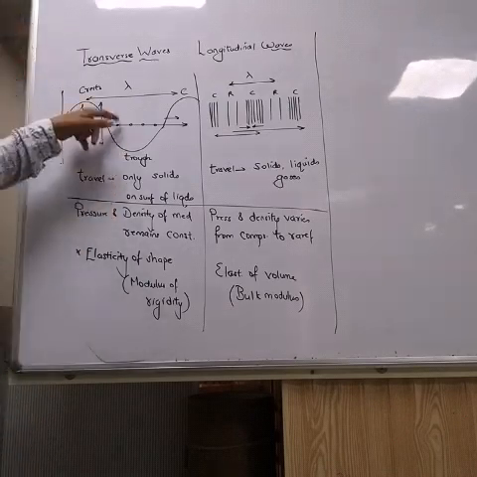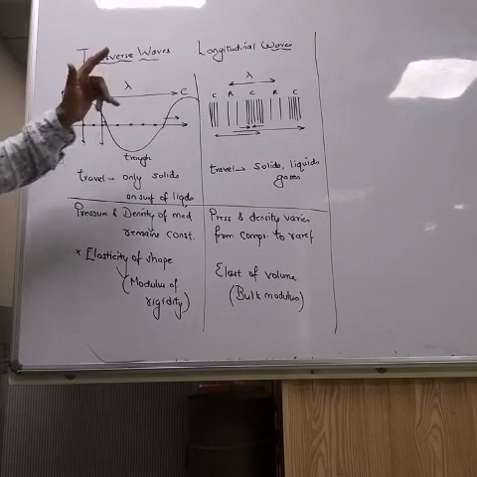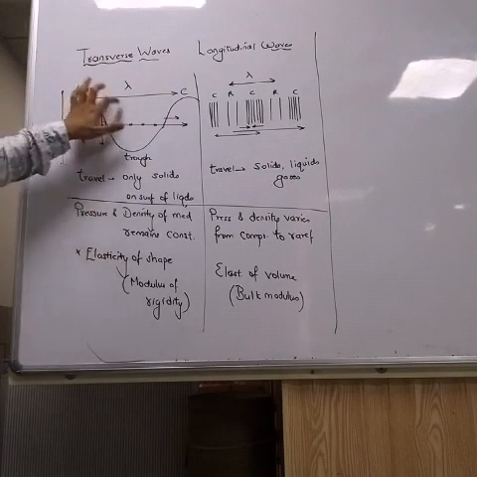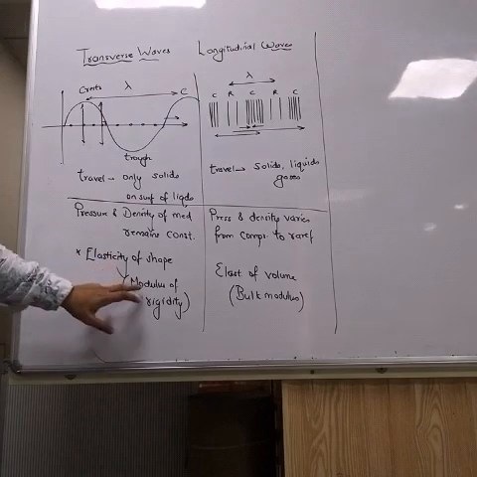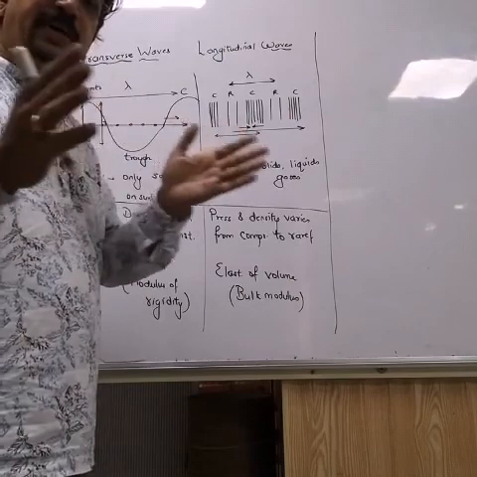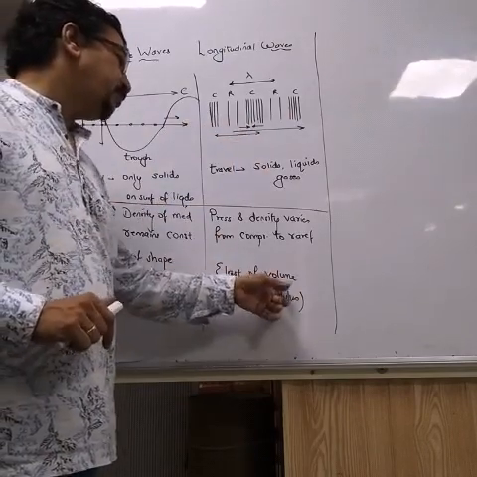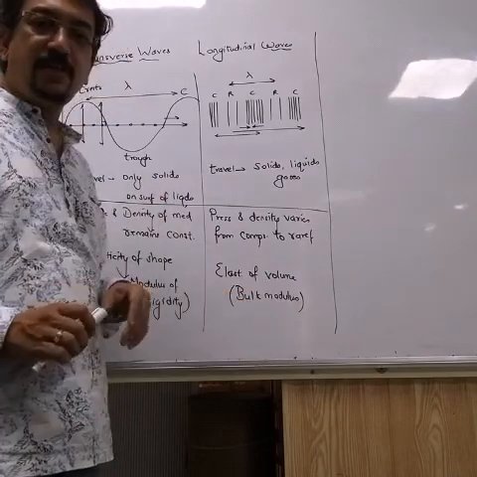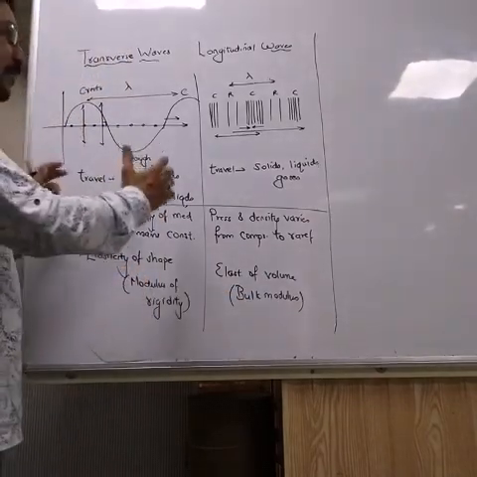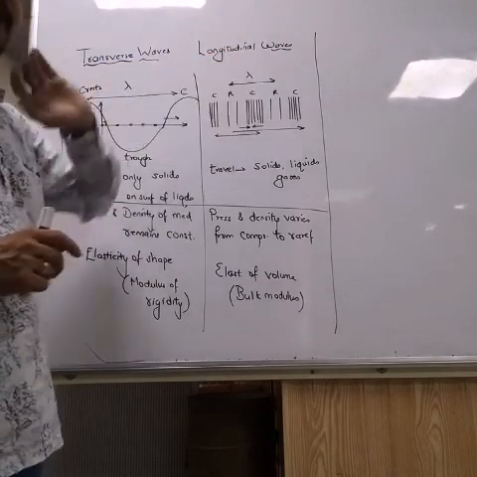Now here the shape of the rope or shape of a solid matters. So the medium should possess elasticity of shape, or it is called modulus of rigidity. But in this case the volume is increasing or decreasing, so that elasticity is called elasticity of volume, also called bulk modulus. These were the points of difference between transverse waves and longitudinal waves.